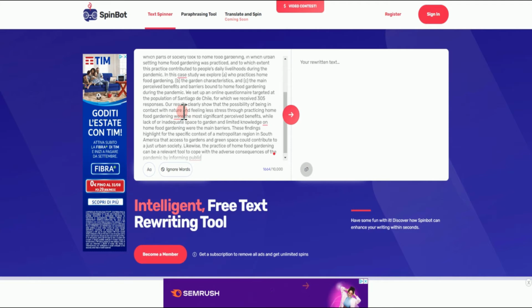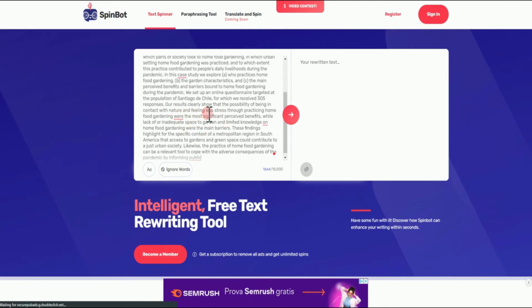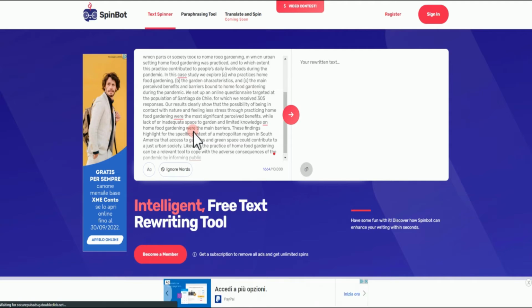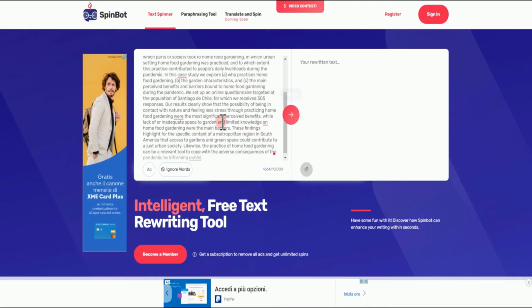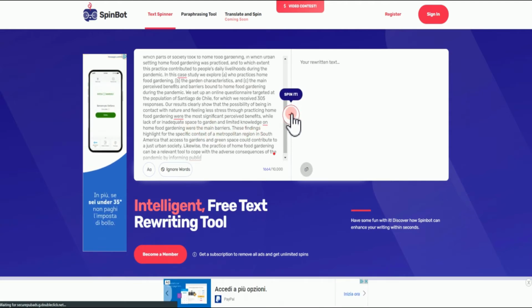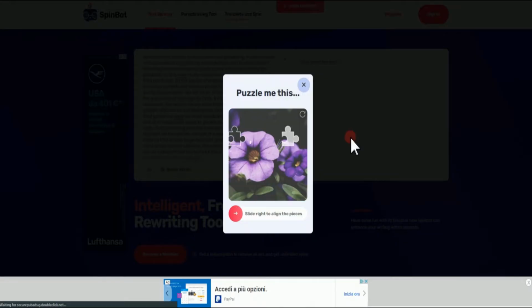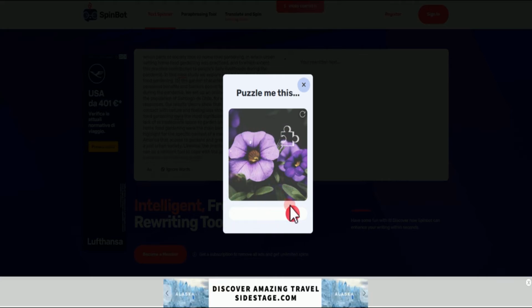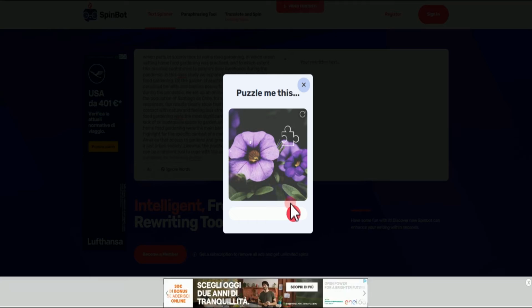You're going to see the text right here. Now what you are going to do is to refresh this text. Once you refresh it, everything is going to be different. To do that, you're going to come over to this red arrow and click on the arrow, and they are going to give you a little puzzle like this to solve for them to verify that you are a human. To do that, just hit on this arrow, drag it until it aligns with this particular drawing. Just leave it like that.